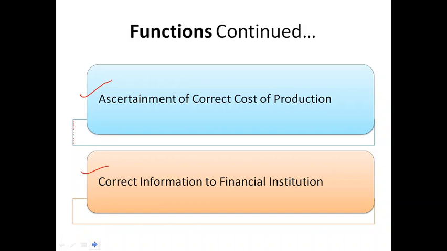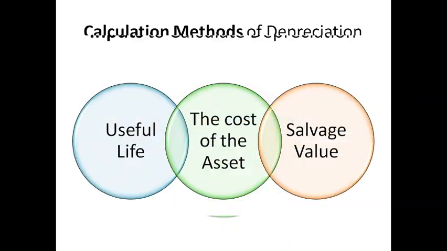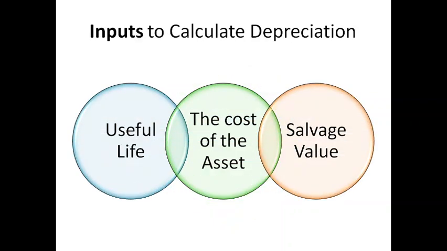Okay. Now, calculation methods of depreciation. There are so many calculation methods, but these three methods are commonly used to calculate depreciation. First, straight line method, second, unit of production method, and third is written down value method. Before learning about these methods, we have to understand three main inputs which are required to calculate depreciation.